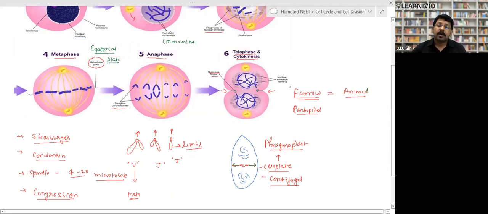So what happens in cytokinesis? In animal cell, furrow formation takes place, but in plant cell, plate formation takes place. Furrow always develops centripetally, but the cell plate develops centrifugally, from inward to outward, right? That is the only difference between the cell division of plant and animal, right? Is it clear?